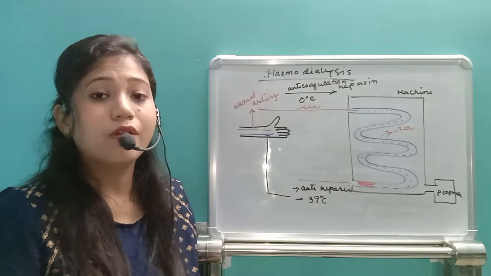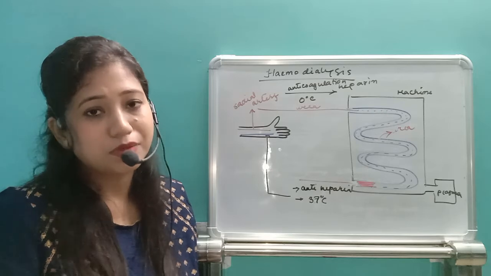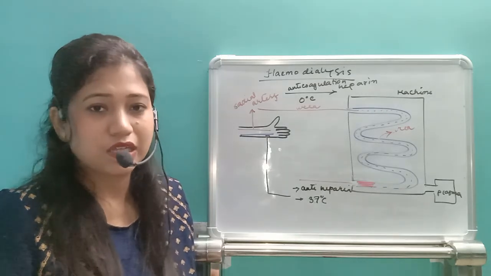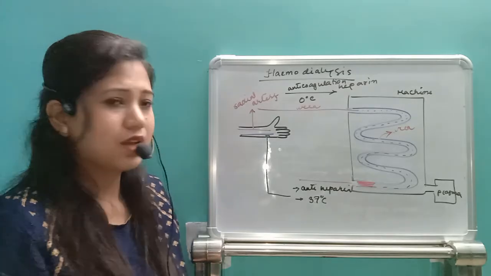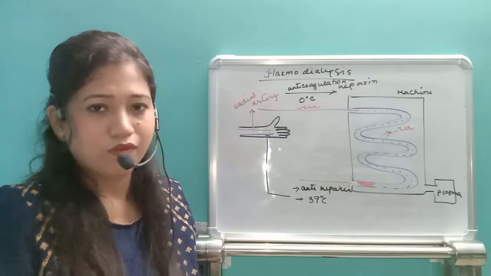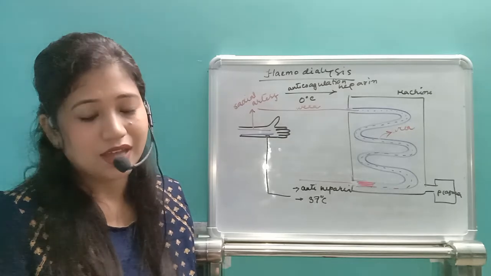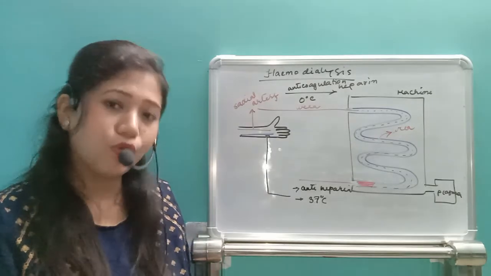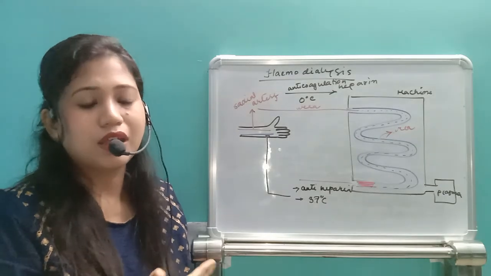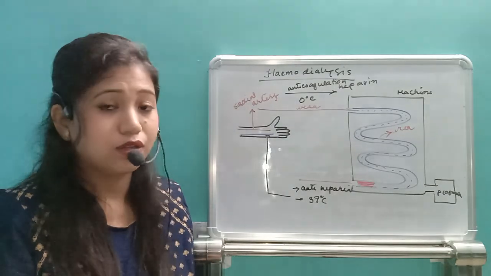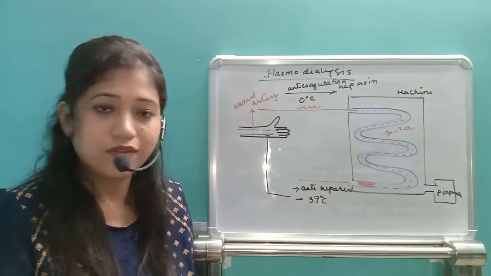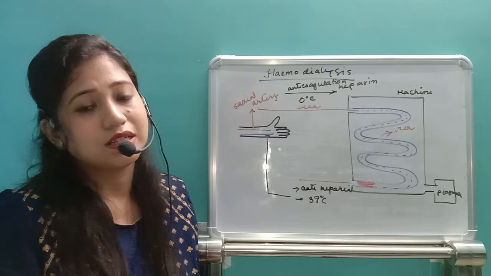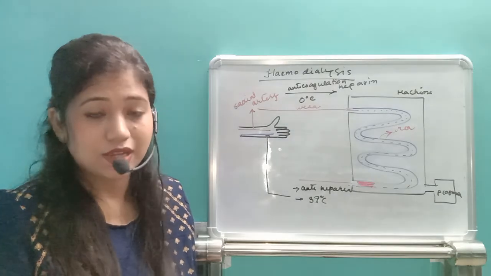So this is all about the chapter Excretory Products and their Elimination. Last time in NEET 3 questions came, and we generally think that this chapter carries less weightage, but it's not like that. A number of questions can come, and if you know more, it will be easier for you to score good marks in NEET. So don't leave any chapter. This is all about excretory products and their elimination. I hope you understand. Thank you.